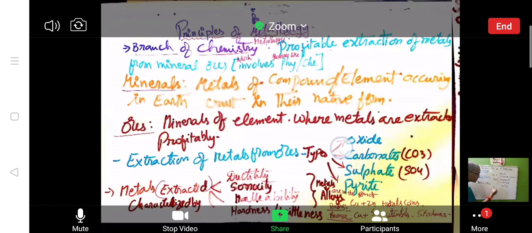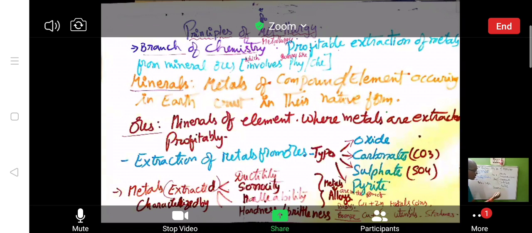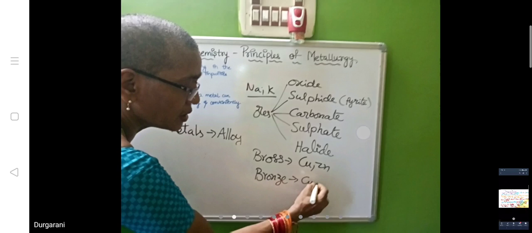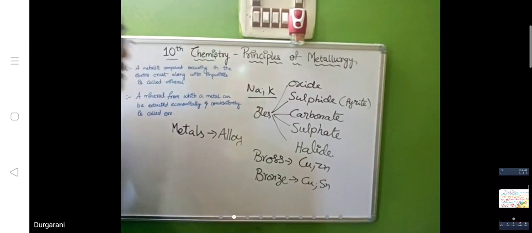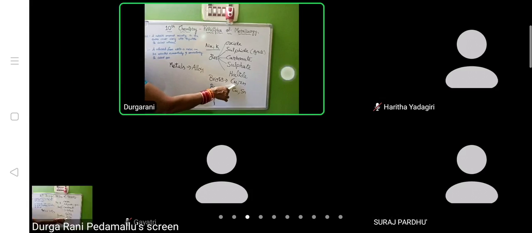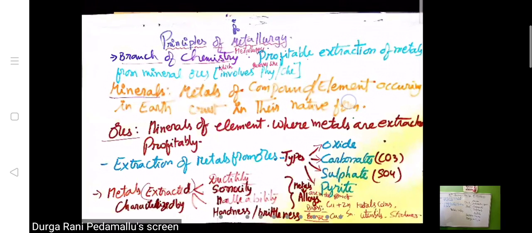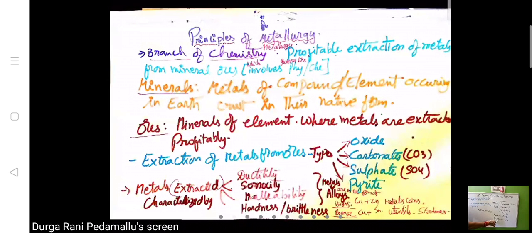Now tell me, brass, Ittadi. It is a combination of copper and zinc. And bronze, kanchu, is a combination of copper and Sn, stannum, tin. Brass is a combination of two different metals, copper and zinc. So, like copper, it will not get any kind of rusting. Bronze, kanchu, is a combination of copper with tin metal. Okay. Next page.